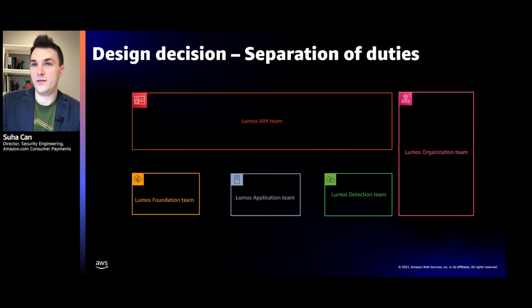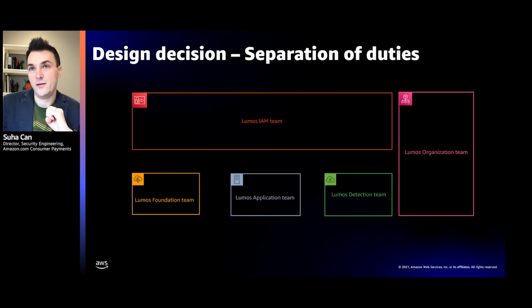The second team we created is the IAM team, which essentially manages all of the AWS accounts for Lumos. These are the administrators of the AWS account, and their responsibility is to create roles for other teams. They can only create roles so long as the organization team's SCP policies are okay with it. And while they can create these roles with least privilege in mind, they cannot assume or use any of these roles. And they don't have access to any of the resources in Lumos.